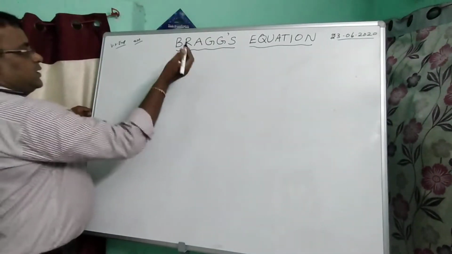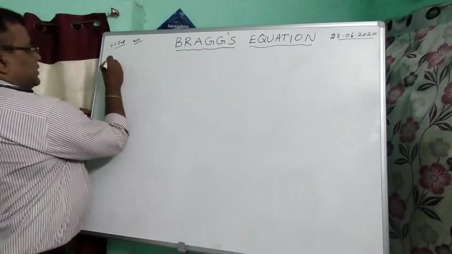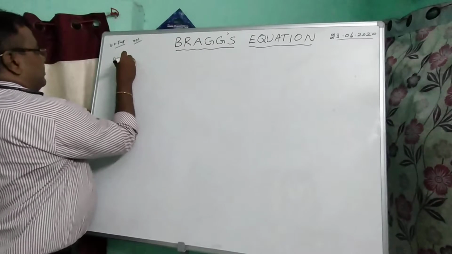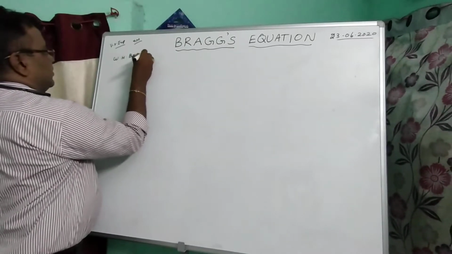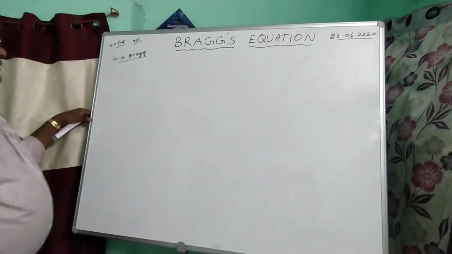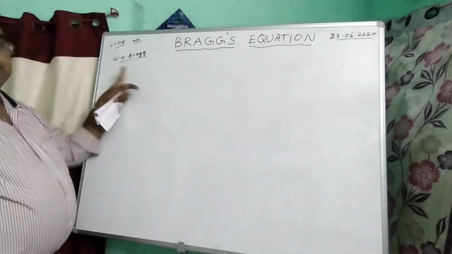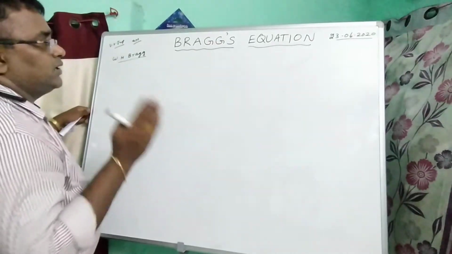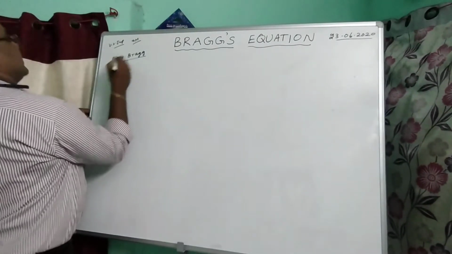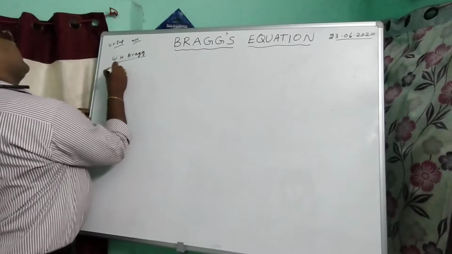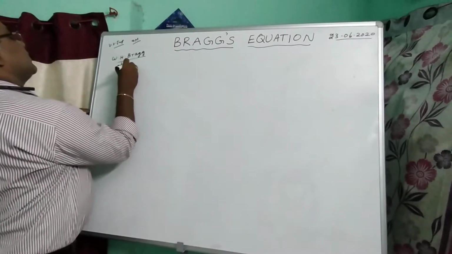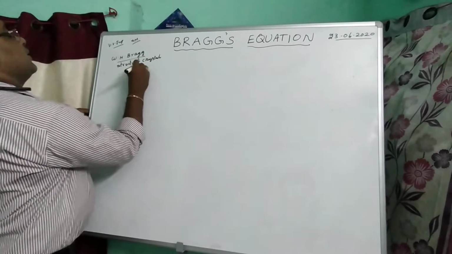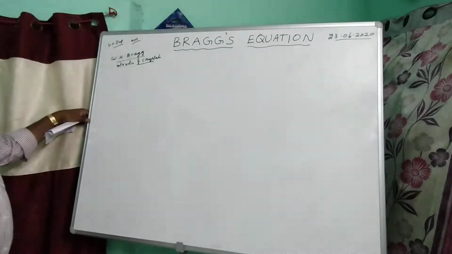Next, what is Bragg's equation? This equation was discovered by W.H. Bragg to consider the structure of crystals. So what does Bragg's equation mean? The equation which is used to verify the structure of crystals is known as Bragg's equation.